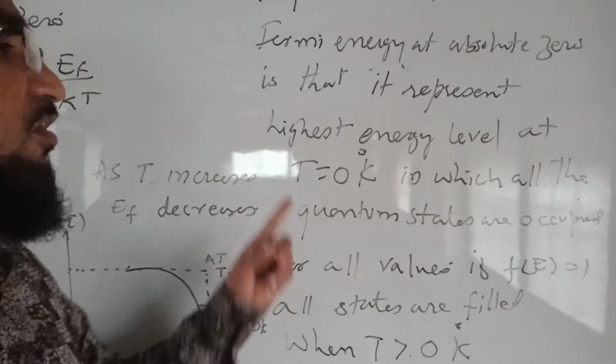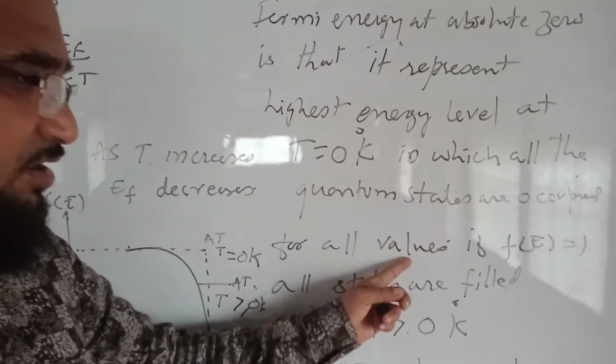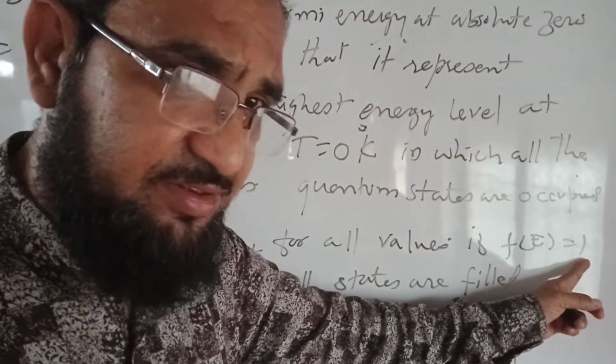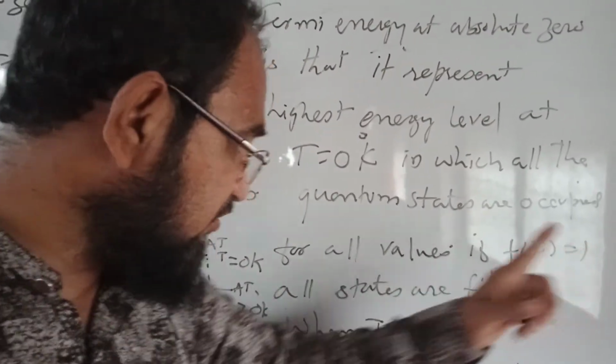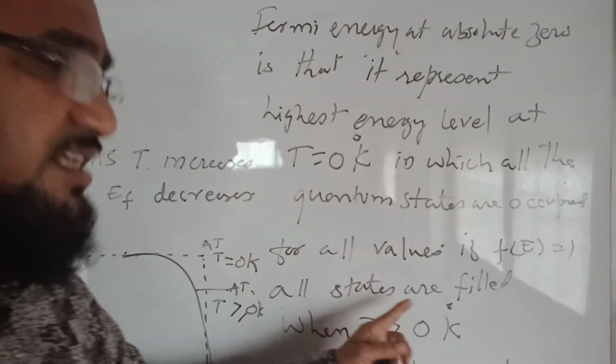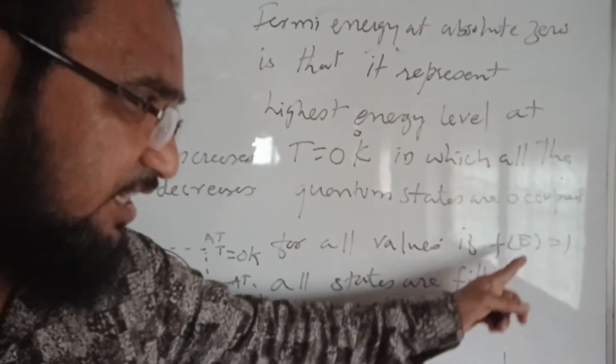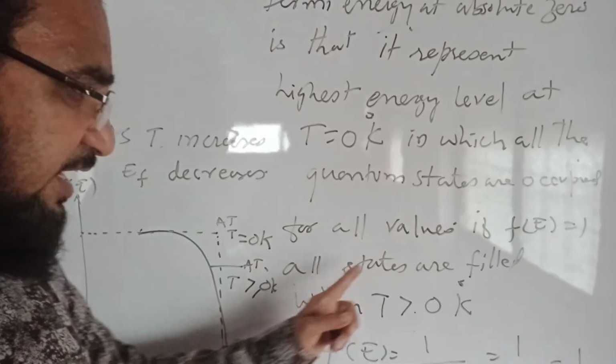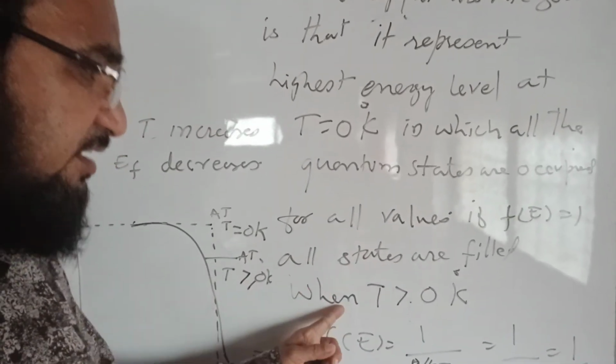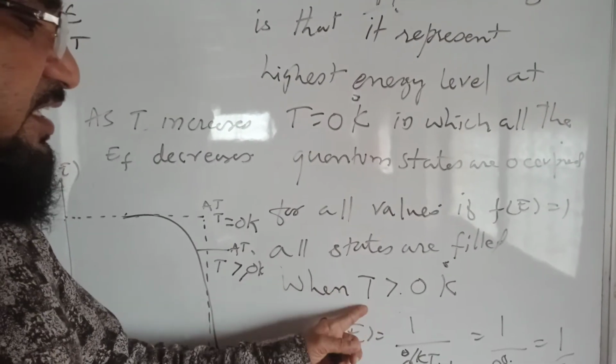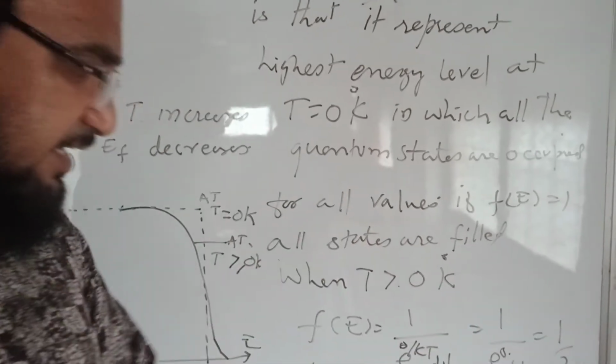For all the values where Fe is equal to 1, all the states are filled. This holds at T equal to 0, and next we consider temperature T greater than 0 degree Kelvin.